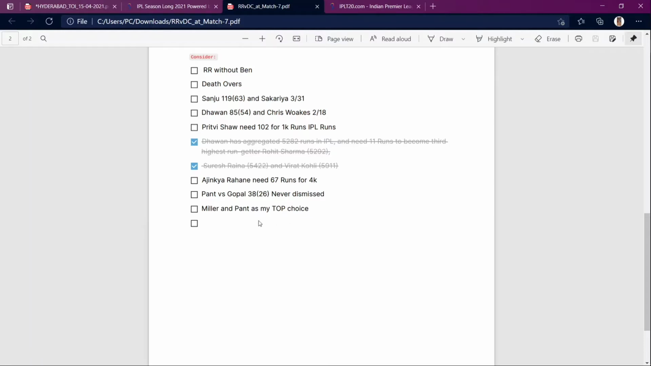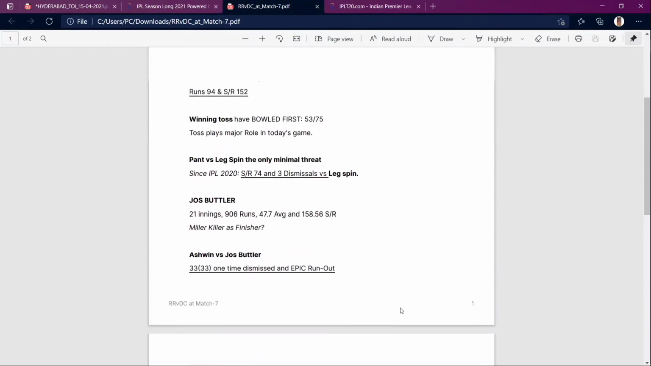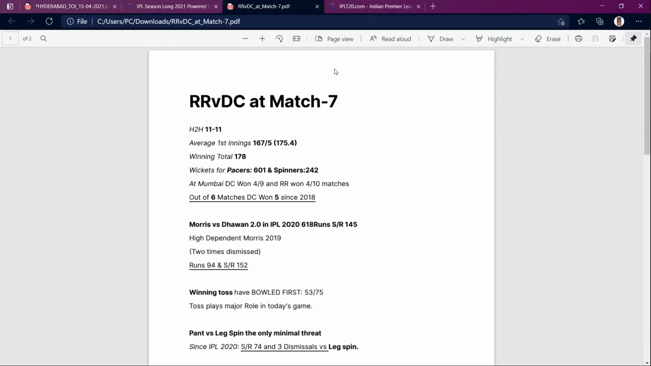Miller and Pant, they are my top choice. So it's gonna be a 1K day, and it's gonna be the left-hander show. That's what I'm betting on. So you can also have Miller and Pant as captain and vice captain in your fantasies as well. So this is gonna be the match stats and preview.